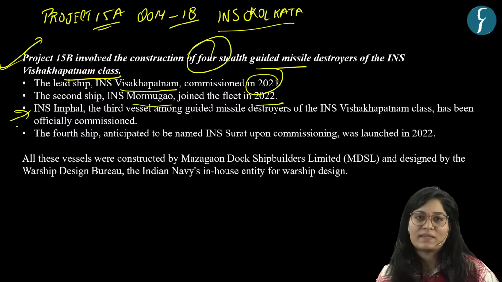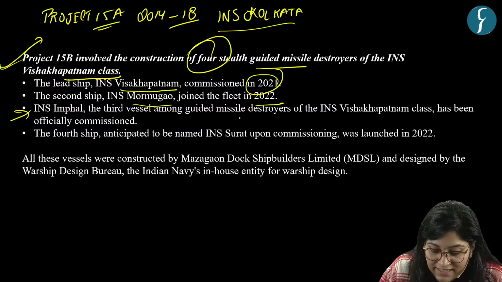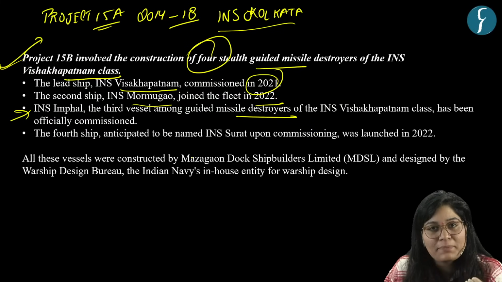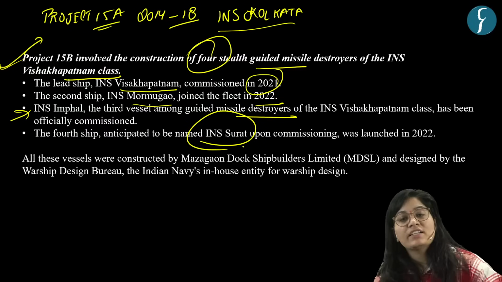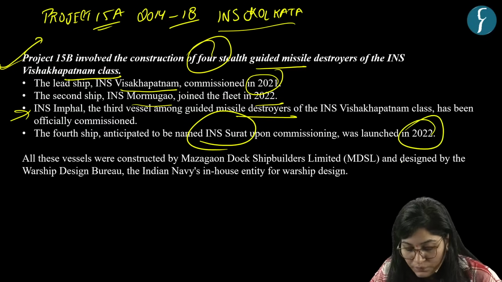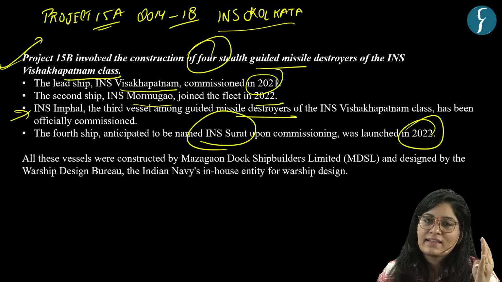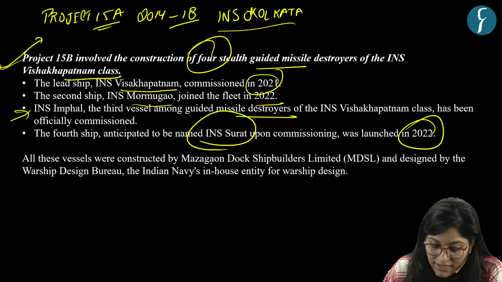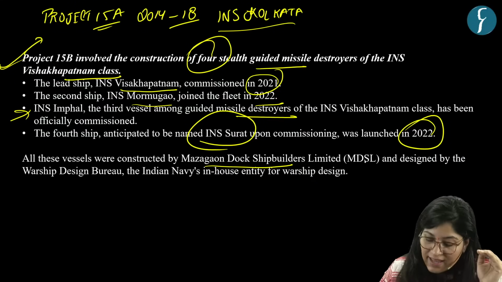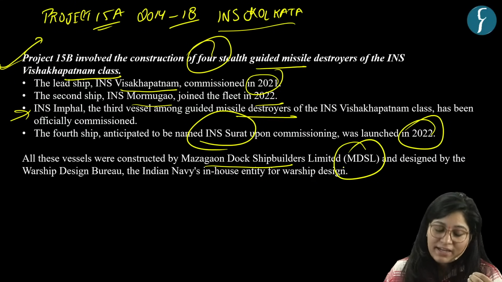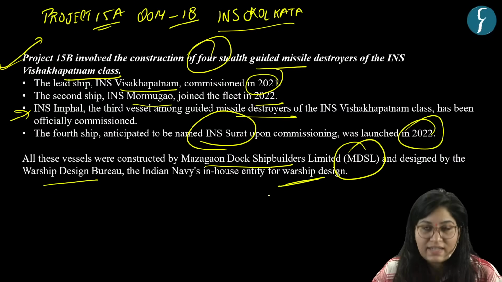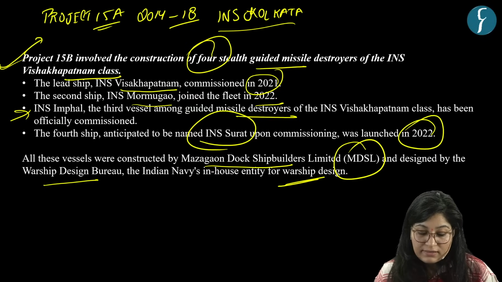Article is about this vessel. Okay. So this vessel among the guided missile destroyers has been officially commissioned. Okay. And the fourth one, anticipated to be named INS Surat upon commissioning, was launched in year 2022. So there are 4 vessels in this category, that is Project 15B. All these vessels are constructed by Mazagon Dock Shipbuilders Limited, MDSL, and this is designed by the Warship Design Bureau, which is the Navy's in-house entity for warship designs. Okay, so this is all about Project 15B.